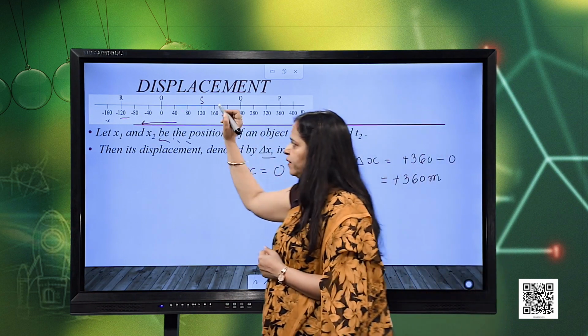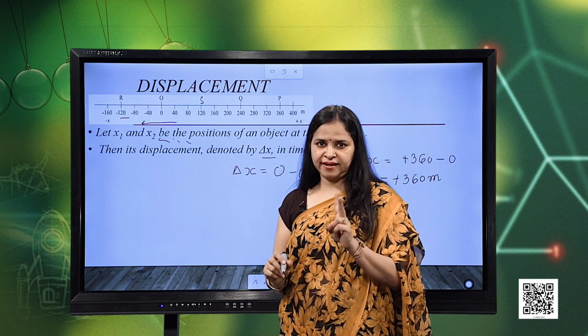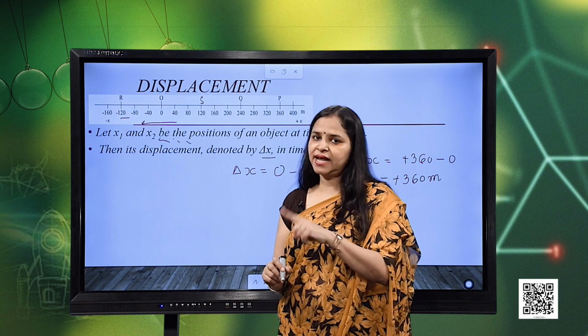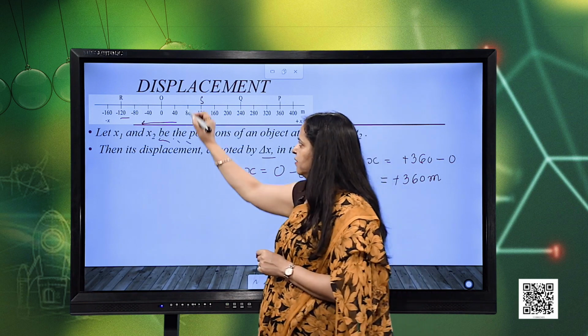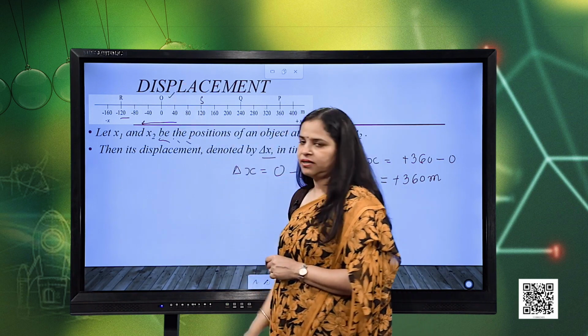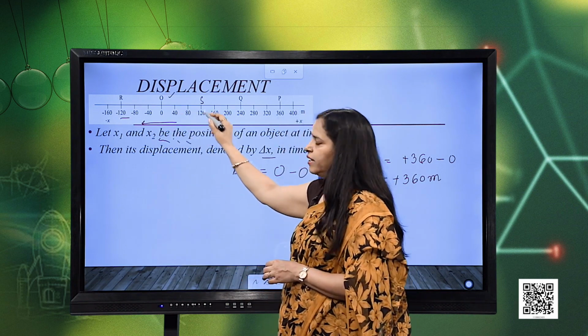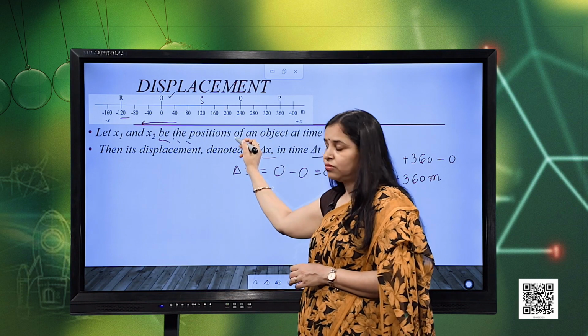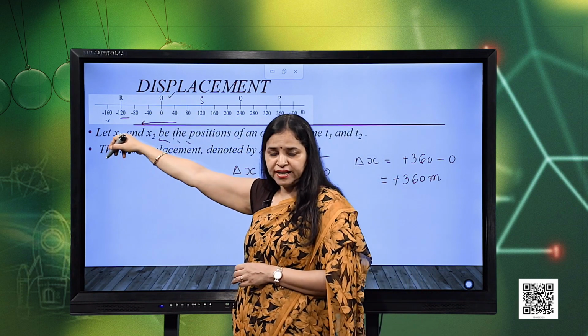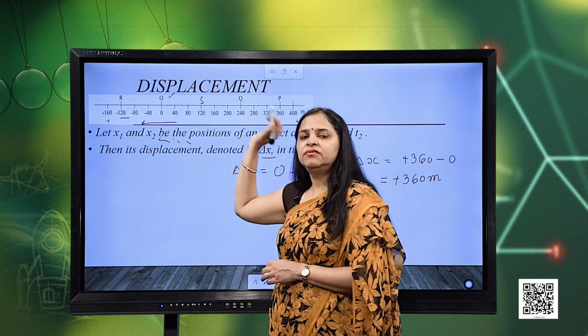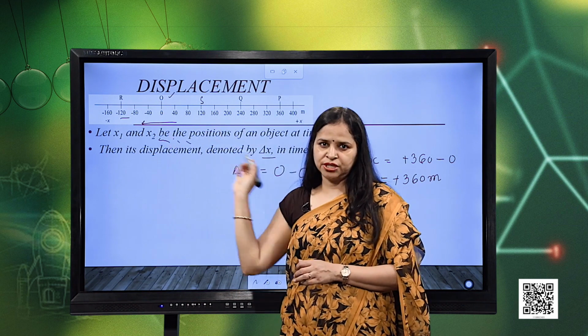So, for displacement we need to just focus on two things, that is the final position and the initial position. Here the particle started from the origin; it travels in this positive direction also, then returns back and then goes to the left direction, does not matter. We just need to focus on the final and the initial positions.